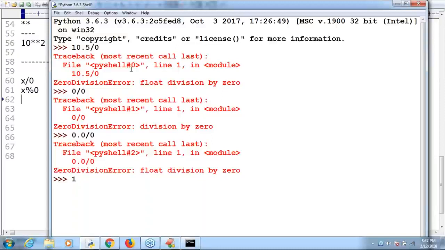Make sure, sir. Next, 10 power 0. Sir, very simple. What about its value? Anything power 0, its value is always 1. Remember, it is not ZeroDivisionError. 10 power 0, 2 power 0, or 3 power 0, its value is always 1. Remember, it's normal mathematics, right?